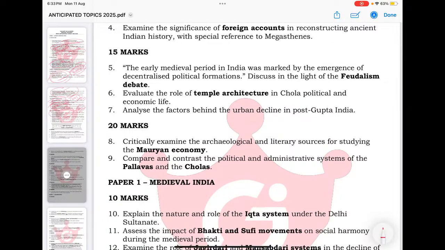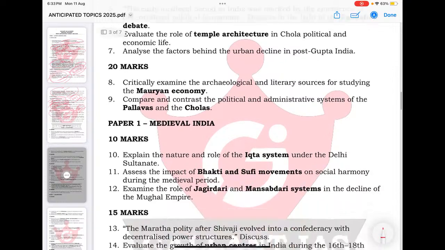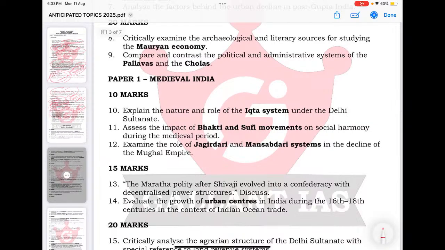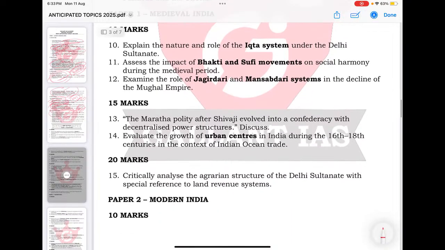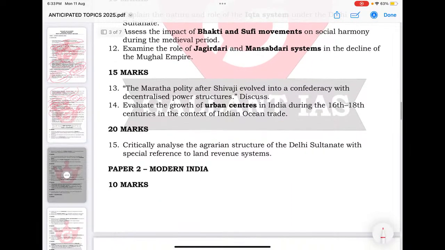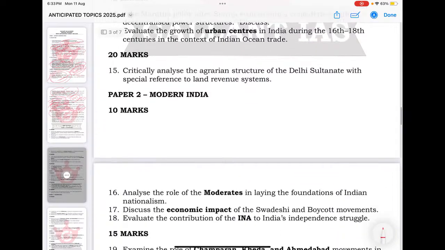Critically examine archaeological and literary sources for studying the Mauryan economy. Compare and contrast the political administrative systems of the Pallavas and Cholas. In the medieval era, explain the nature and role of the Ikta system under the Delhi Sultanate. Impact of Bhakti and Sufi movements on social harmony. Just to see how the questions are being framed. Critically analyze the agrarian structure of the Delhi Sultanate with special reference to land revenue systems.